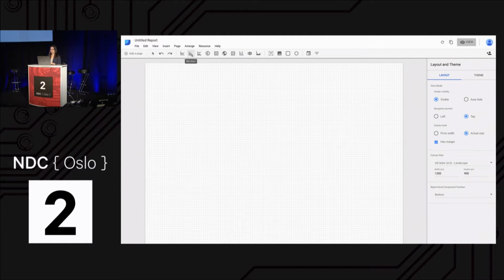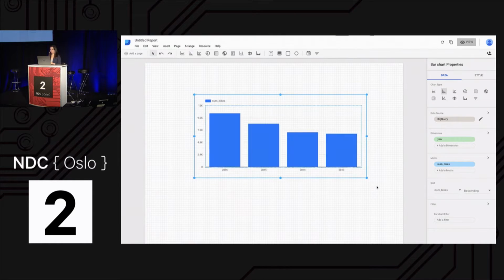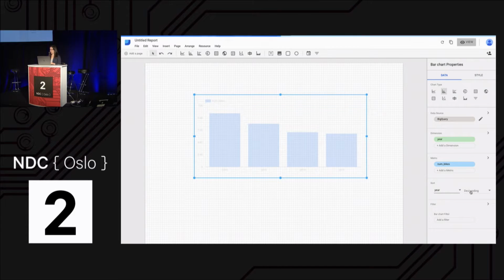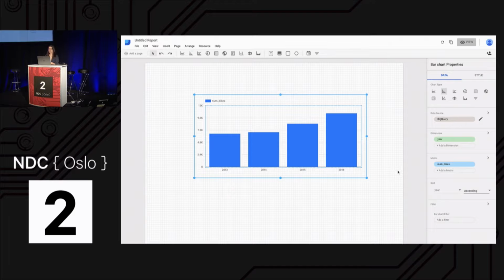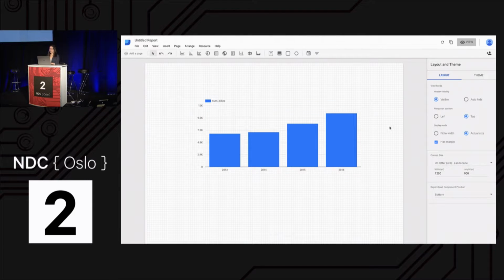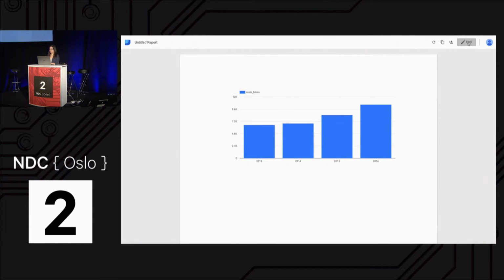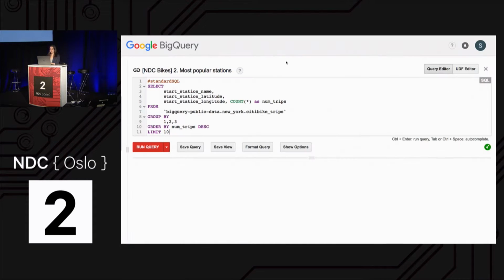And let's say I'll do a bar chart. I'm going to put it right here. And we automatically have a nice bar chart of our data. I'm actually going to sort it by year, ascending, so that we can see how the number of bikes increased per year. So really easy to integrate BigQuery with other data visualization tools. And if I put it in view mode, we can see that I now have this nice interactive chart. It's just one example of how easy it is to visualize data in BigQuery with a number of other tools.